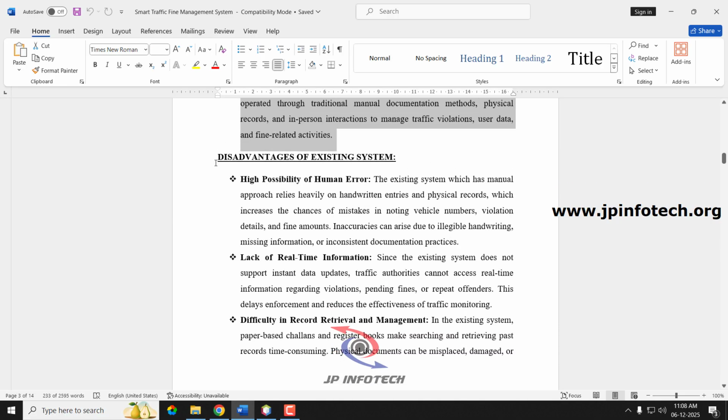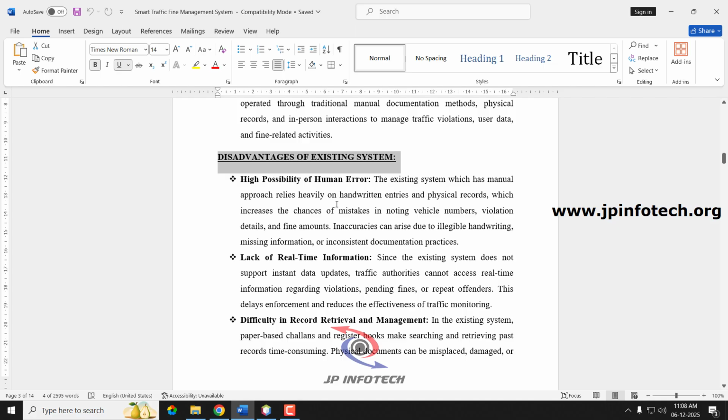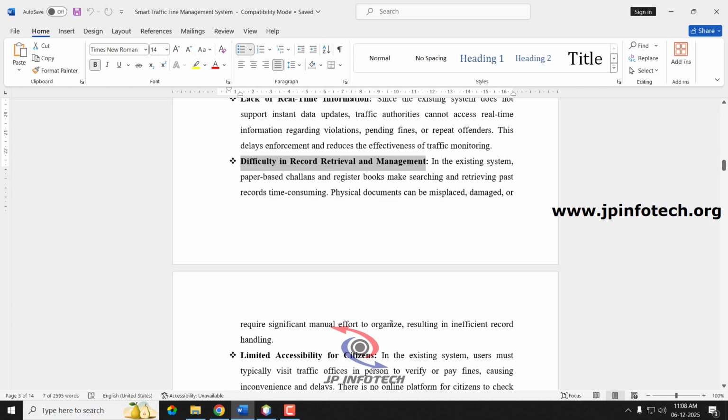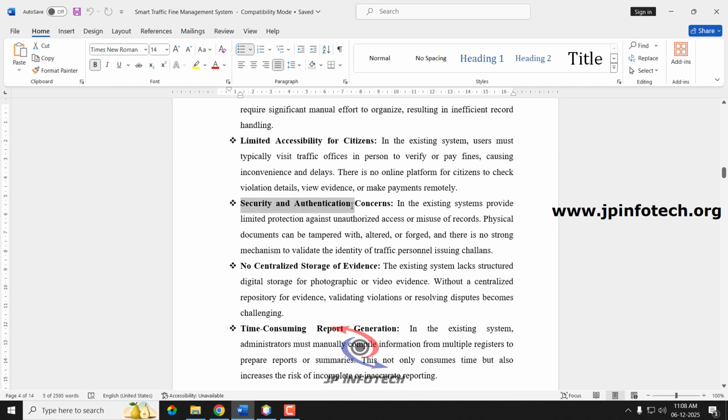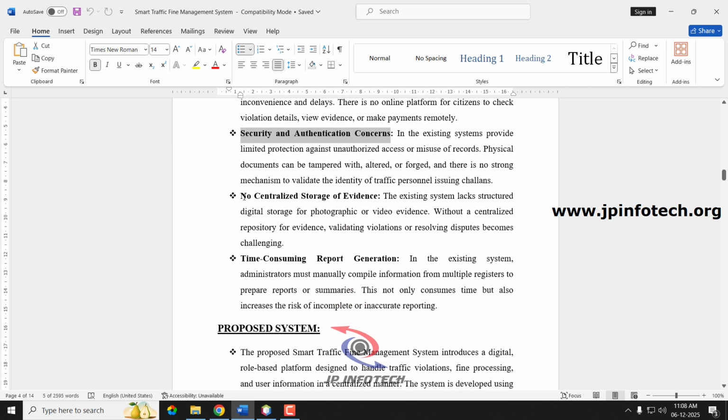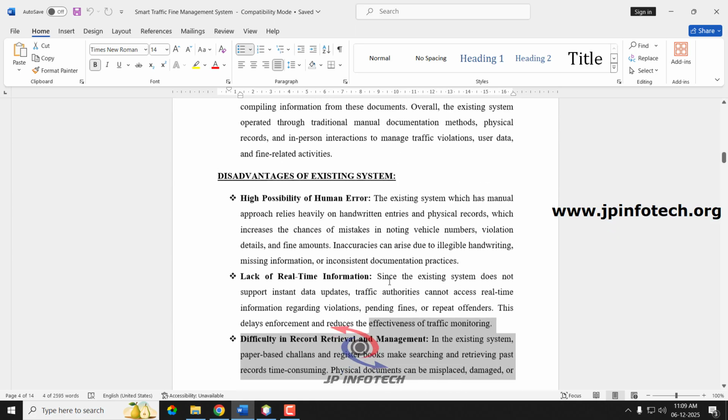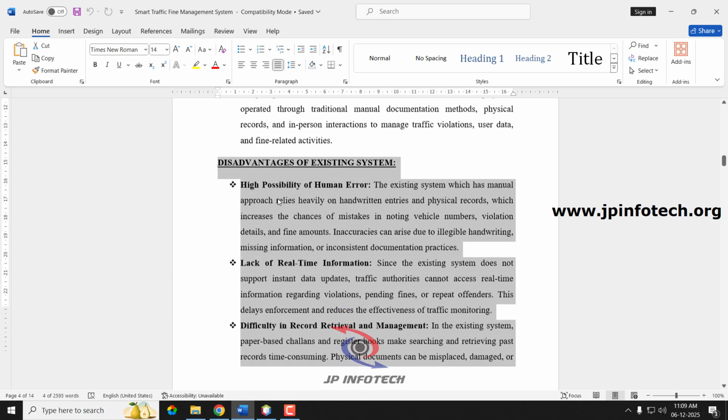Coming to the disadvantages of the existing system, the main disadvantages are: high possibility of human error, lack of real-time information, difficulty in record retrieval and management, limited accessibility for citizens, security and authentication concerns, no centralized storage of evidence, and time-consuming report generation. These are the main disadvantages of the existing system, and each subheading is explained in detail.